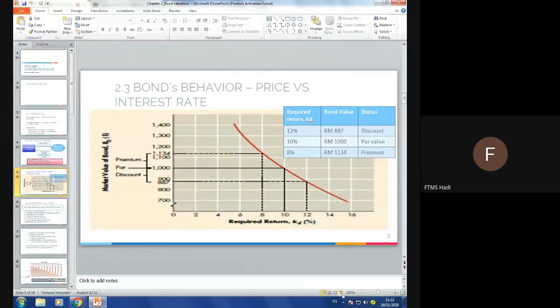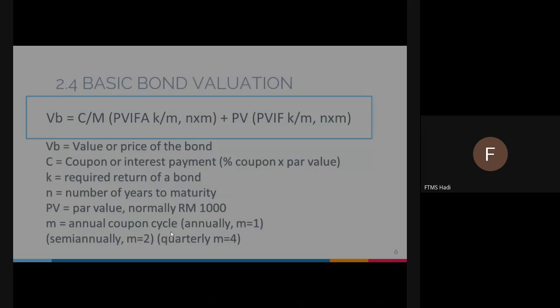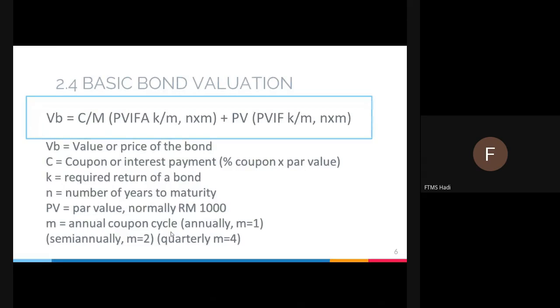Let's have a look at bond valuation. We want to see whether the bond is overpaid or oversold. In this case, bond valuation means that you are estimating. It's not a real amount. The real amount that you have to look at is the market price, which means the real price sold at the market. This valuation is purely estimation only.